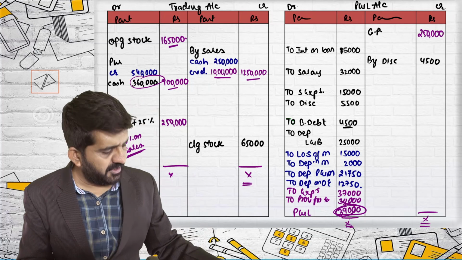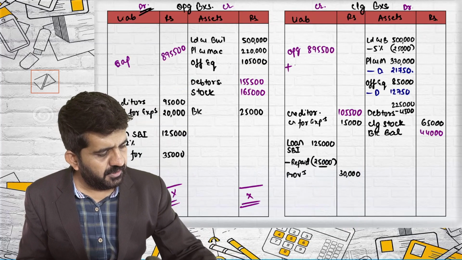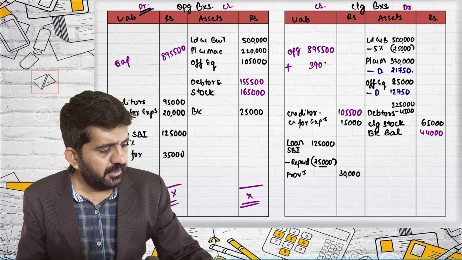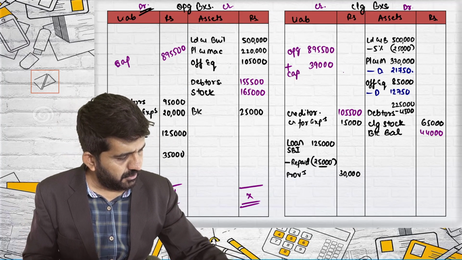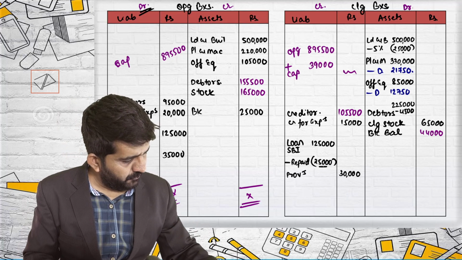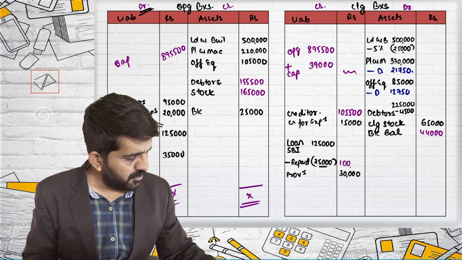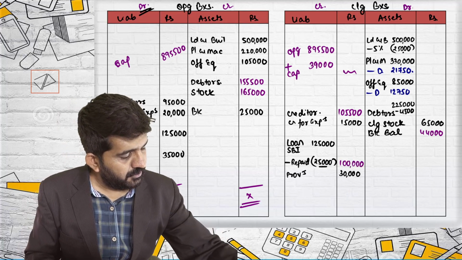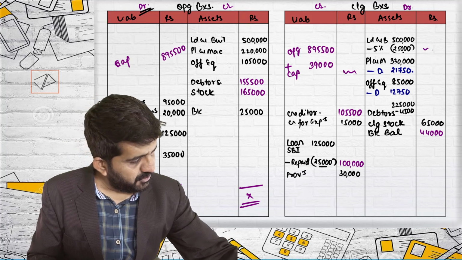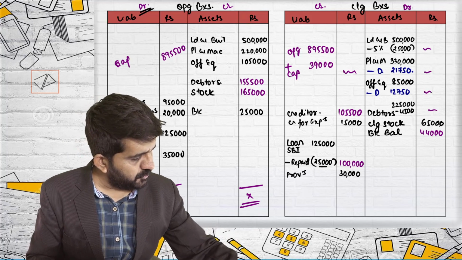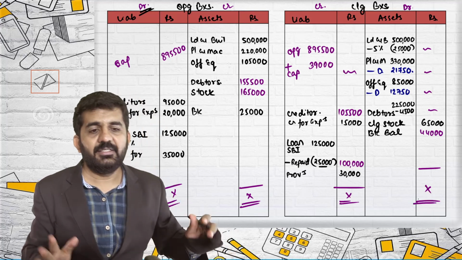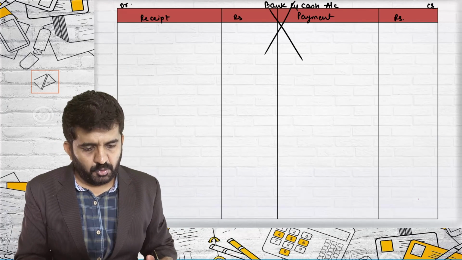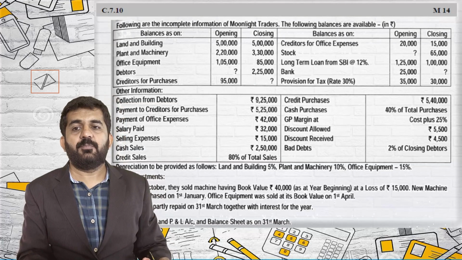Profit and loss account will be transferred to capital account plus 39,000 is capital. Just take the figure out. 1,25,000 minus 25,000 is 1 lakh. 3,30,000. Take this figure out, this figure out, this figure out, this figure out. Your balance sheet should tally. This was question number C7.10.